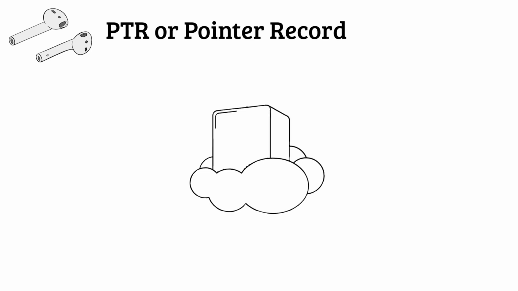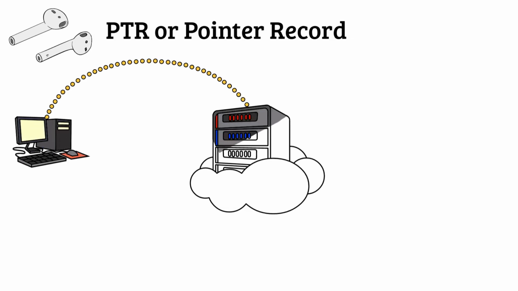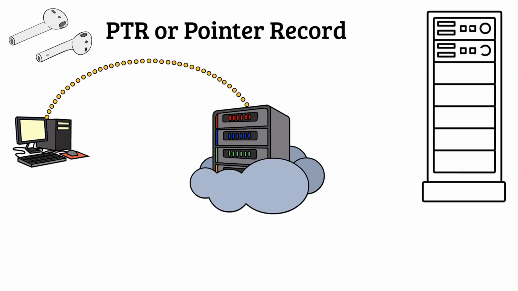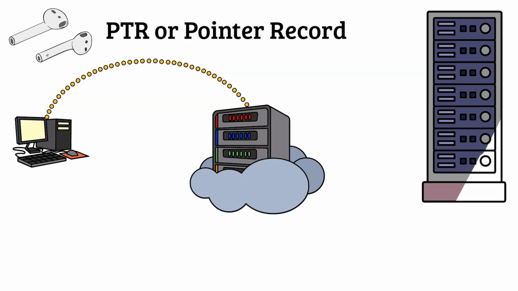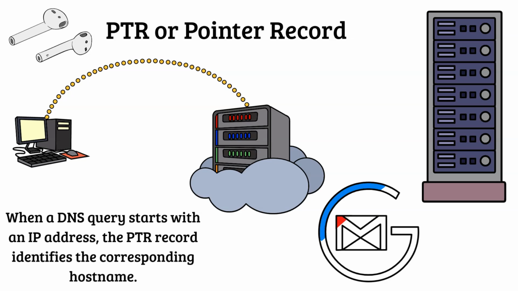Another important type is the PTR or pointer record. This is the opposite of an A record. It resolves an IP address to a domain name, essentially a reverse DNS lookup. Instead of linking a domain name to an IP address, PTR records associate an IP address with a domain name. When a DNS query starts with an IP address, the PTR record identifies the corresponding hostname. This is used in email server configurations for spam prevention.